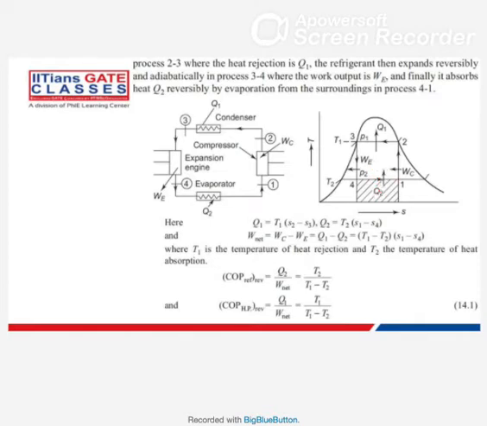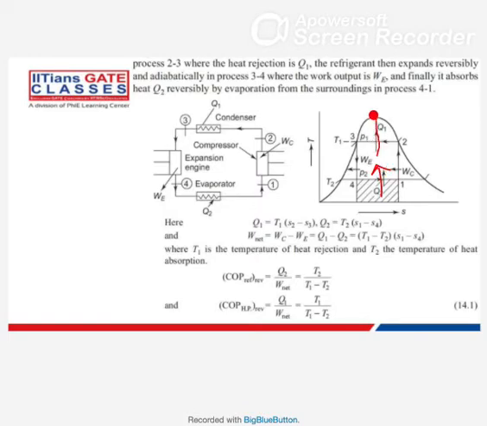So in this case, if you want to calculate the heat part, what you need is the T2 temperature, and the entropy at state point 1 and the entropy at state point 4. If you know the entropy at state point 1 and state point 4, then multiplied by T2, you will get Q2, the amount of heat required for evaporation.